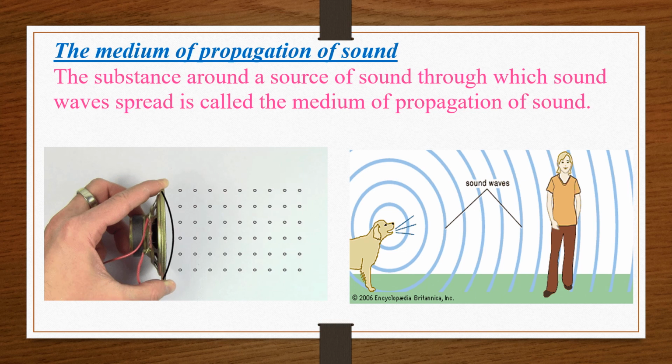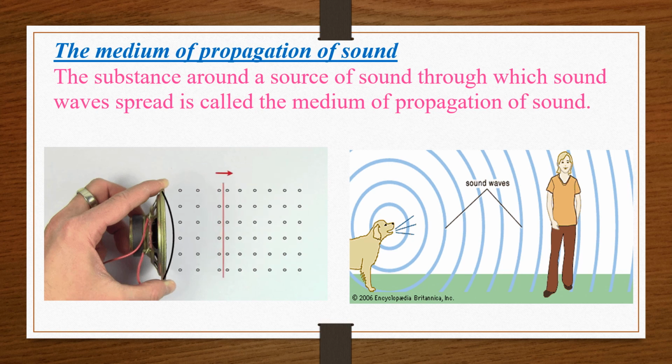Let us understand the medium of propagation of sound. The substance around a source of sound through which sound waves spread is called the medium of propagation of sound. So here you can see that if a dog is barking and you're standing a little far away from the dog, there is air around us, and this air is the medium of propagation of sound. Okay, the dog is the source of sound, air is the medium of propagation of sound.